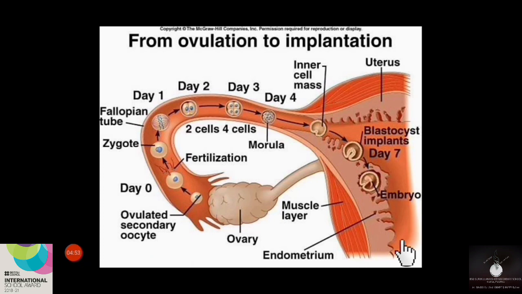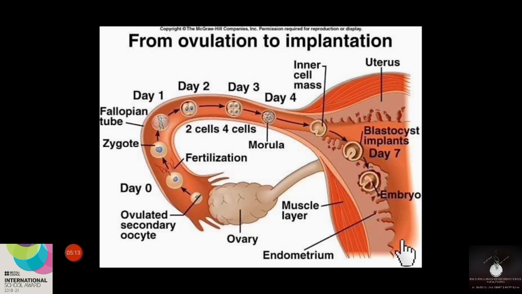This diploid zygote will move immediately after its formation. That is, it will try to move towards the uterus after its formation. During this journey, it will undergo certain mitotic divisions. We can call this division cleavage.